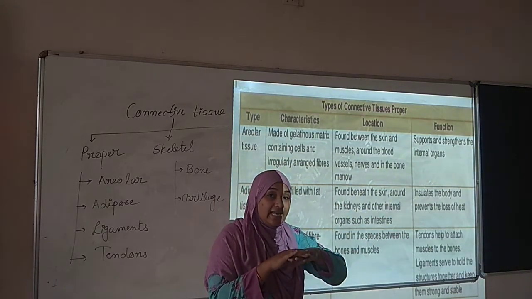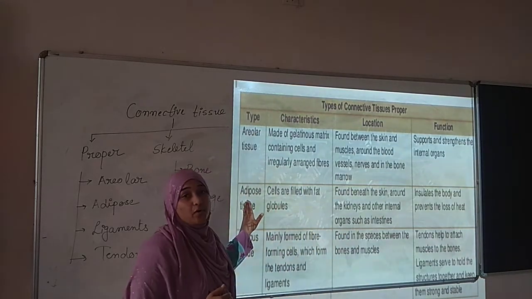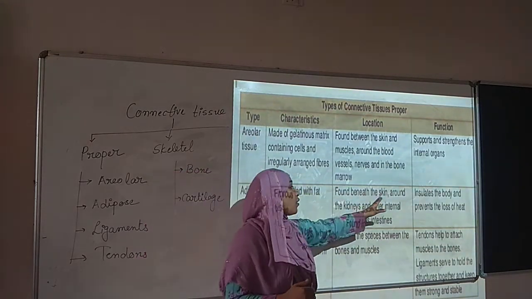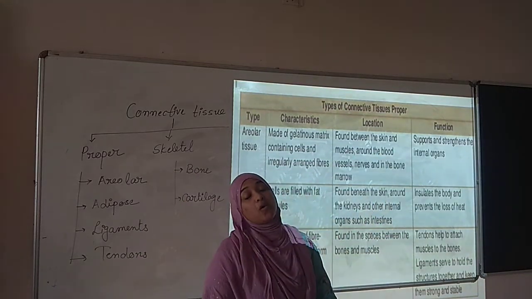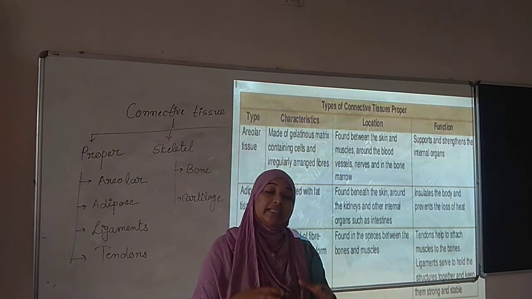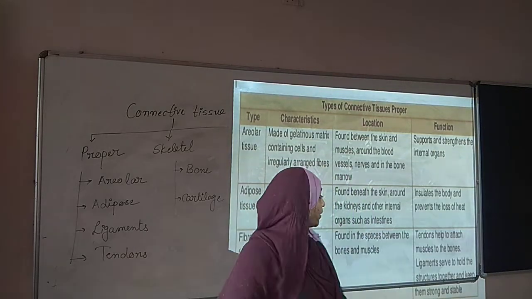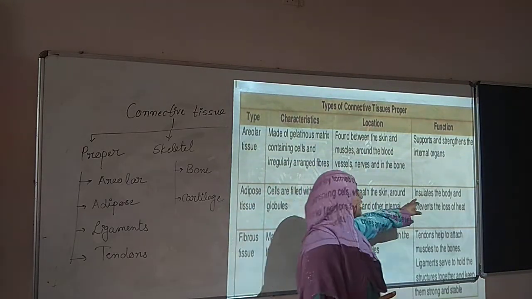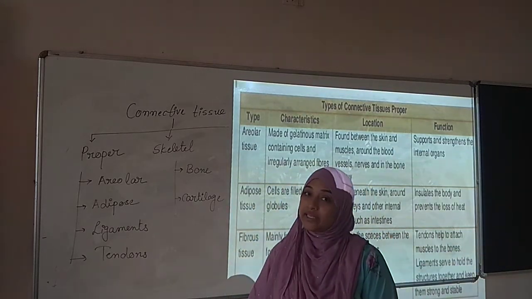This is the skin layer. Below the skin, which tissue is present? Adipose tissue. Also, it is found around the kidneys and other internal organs such as the intestine. In the kidney and intestine also, which tissue is present? Adipose tissue. What is the function? Insulates the body and prevents the loss of heat.